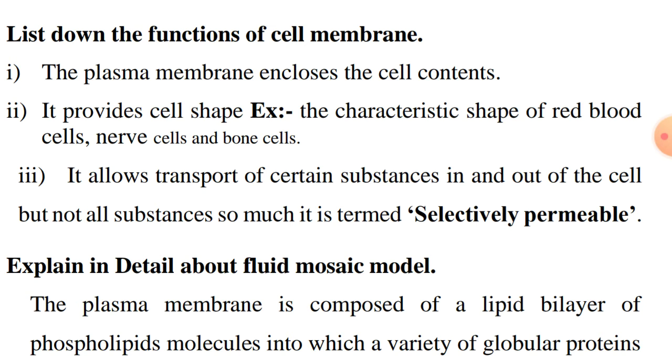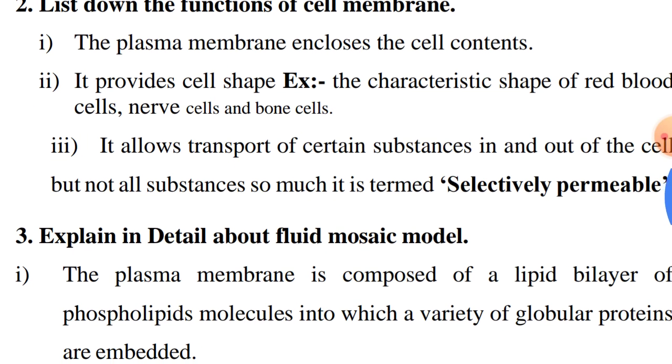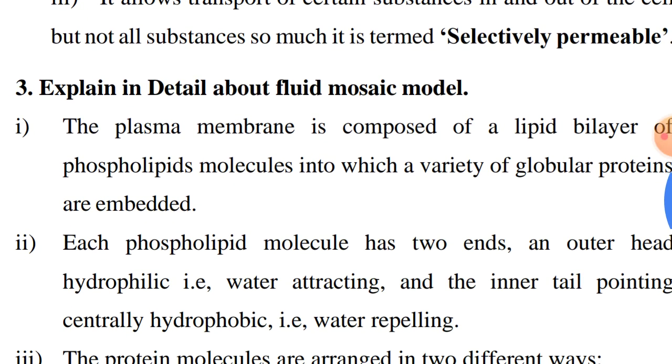It allows water and nutrients to reach the other cell organelles. So that is called selectively permeable. Permeable means easily getting into. Okay. And detail about the fluid mosaic model. It consists of a lipid bilayer. One is protein, another one is phospholipid. Protein means two types: intrinsic protein and extrinsic protein. Phospholipid also has two parts: one is hydrophilic, the other hydrophobic. Hydrophilic means water attracting.